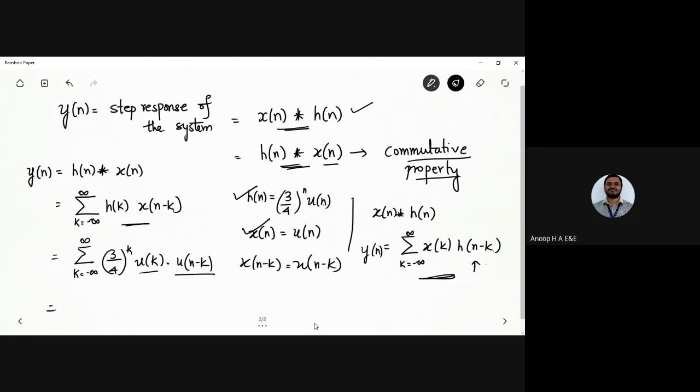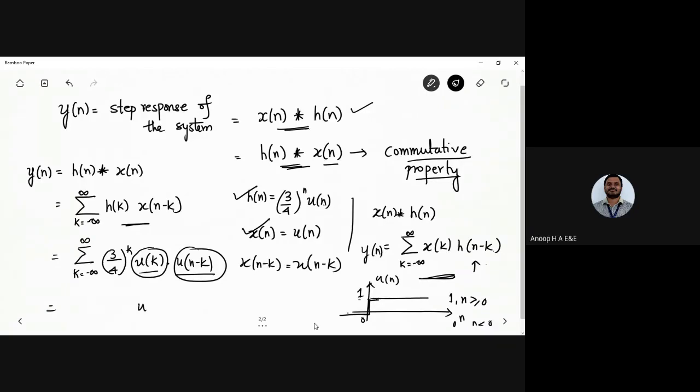Okay, so now you are going to see that u of n, or u of k, whatever we had, was a right-handed signal there. So if I want to sketch the graph of u of n, that would be towards the right, like this, isn't it? So 1, so you are going to have the magnitude 1 for n greater than or equal to 0, and 0 for n less than 0.